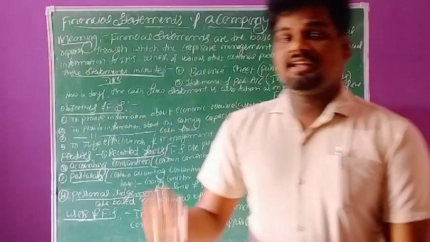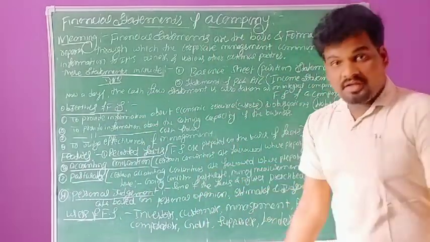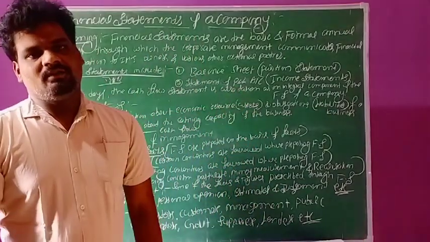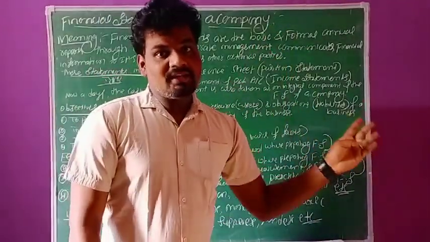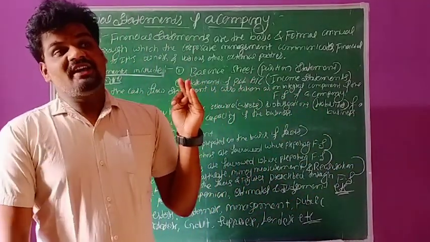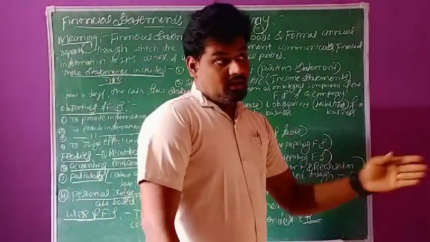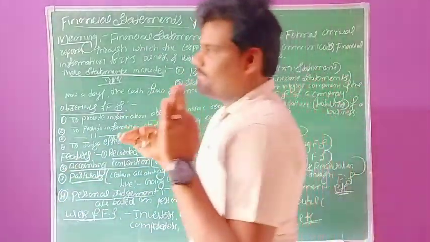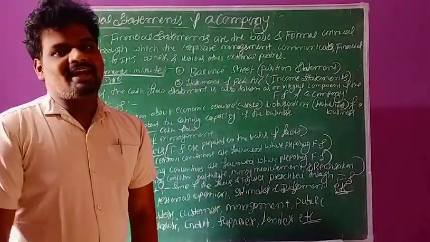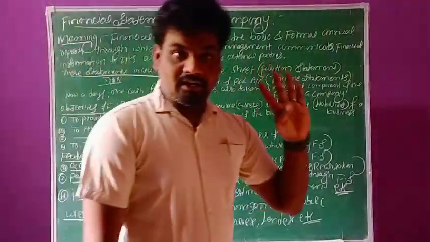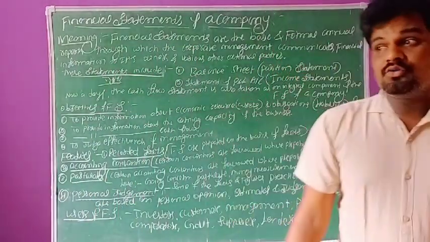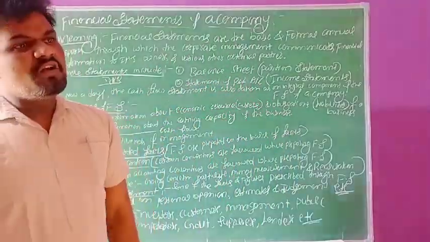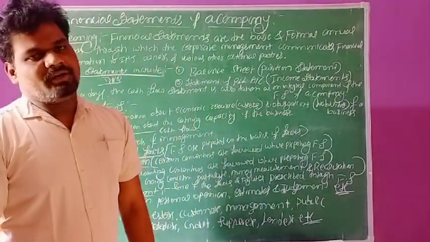Coming to part 2, it contains two kinds of financial statements. One is joint stock companies and the next one is financial statements of a company. The joint stock company covers accounting for share capital as well as debentures. After that, the remaining chapters are financial statements, analysis of financial statements, accounting ratios and cash flow. These all concepts are included in financial statements of a company.